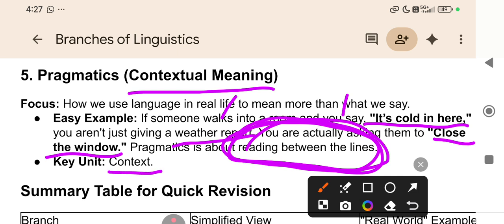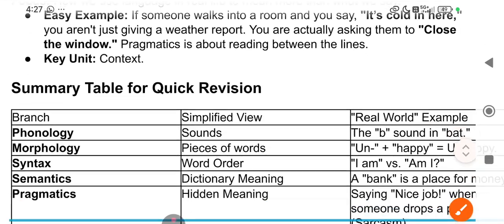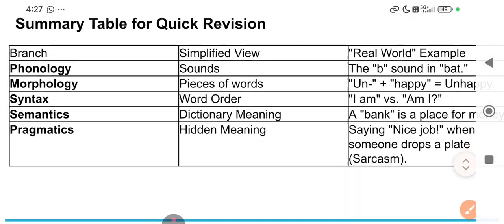Context you have to understand. Between the lines you have to understand, right? Which is unsaid but indirectly meant. What's the meaning or intention? You must understand. That is the last branch of linguistics, that's pragmatics. So let us see the summary.